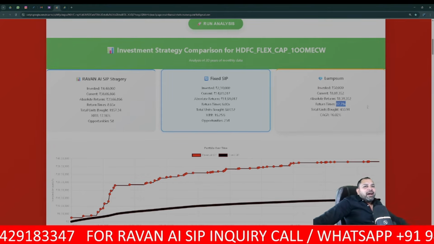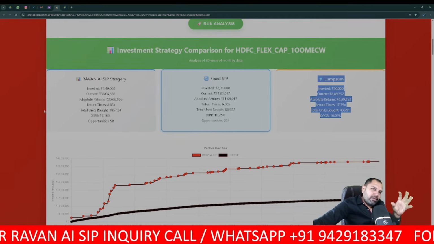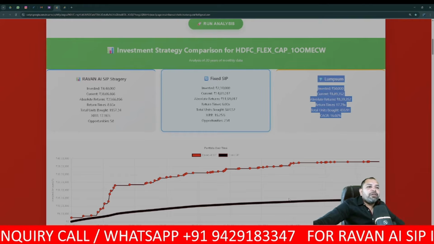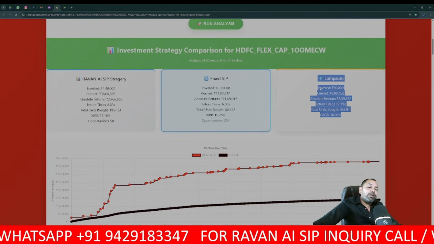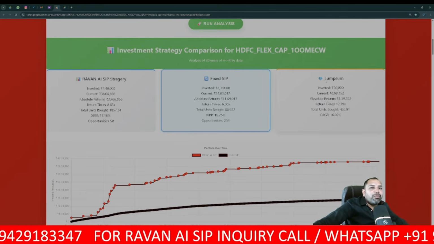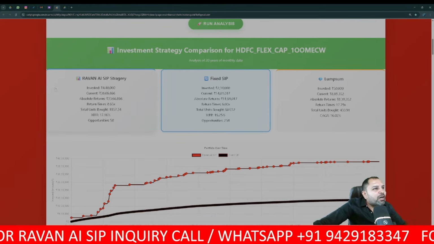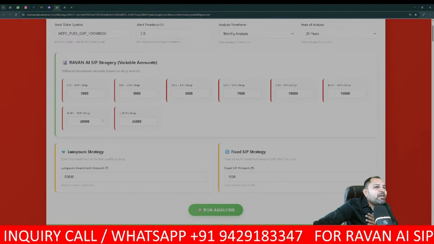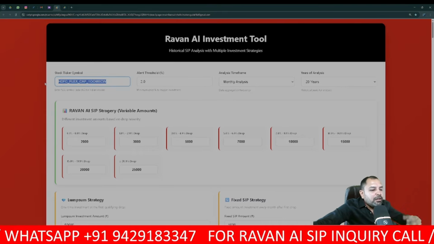I generally do not recommend this lump sum, as our Ravan SIP is a systematic lump sum. With a lump sum strategy, whenever the market is at a peak and you have entered, it will take many years to recover your fund, and for many years you will see a bloodbath in your current portfolio. So I generally recommend going with the Ravan SIP that I suggest, and the whole data also shows it. Now let's take one example of one asset, one stock, that of Adani Power.